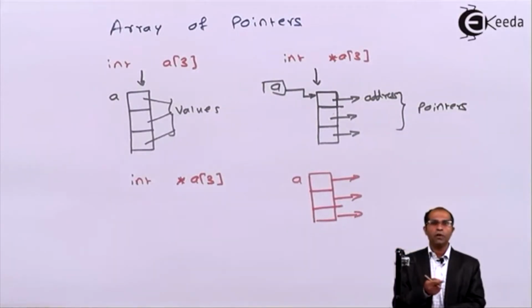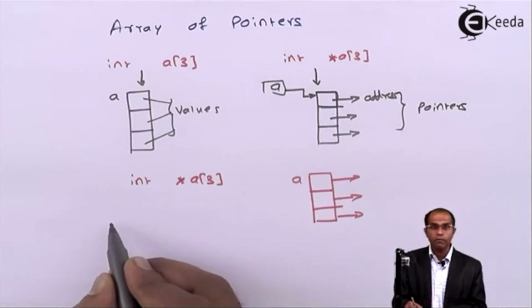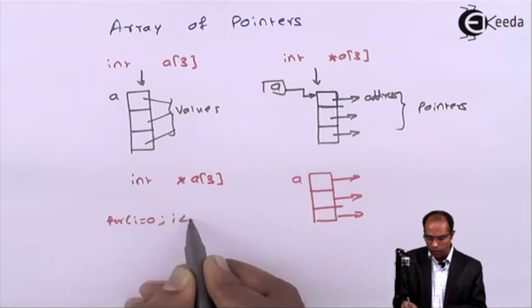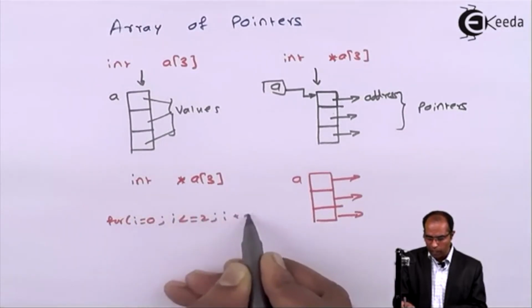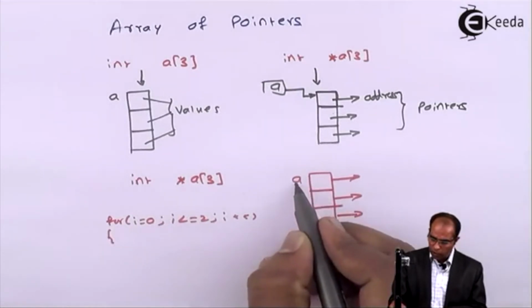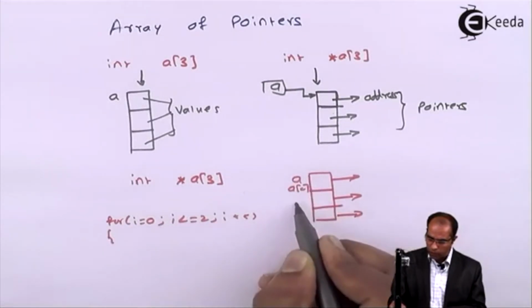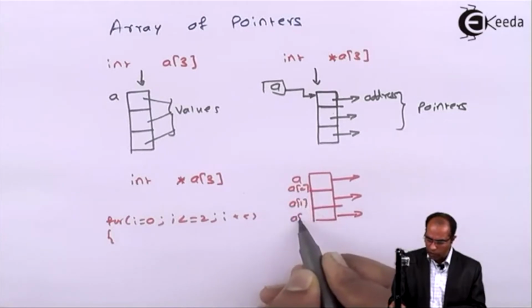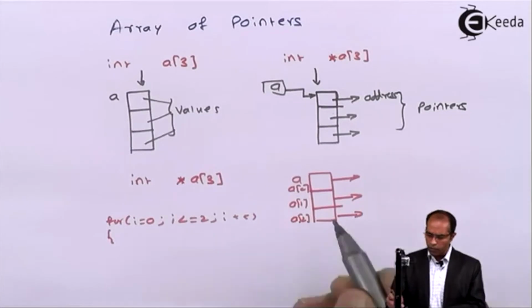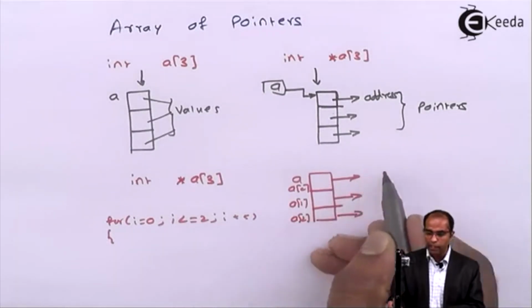For every individual pointer, you now give values. You now create memories. So how many memories do I have to create? I have to create a set of 3 values. So I'll say i equal to 0, i less than or equal to 2, i plus plus. The first memory should be allocated to a of 0, the second memory to a of 1, and the third memory to a of 2. Suppose every row should be made up of 3 columns.